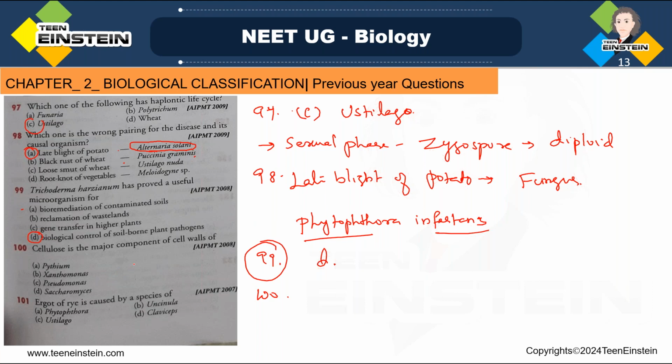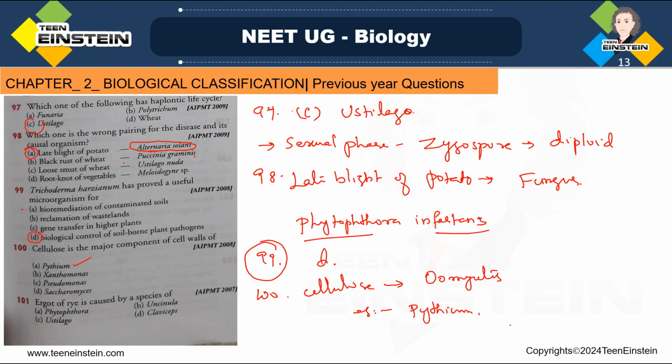All these questions are from kingdom fungi. Among the fungal kingdom, cellulose is present in the cell wall of oomycetes. Which one belongs to oomycetes here? Pythium.